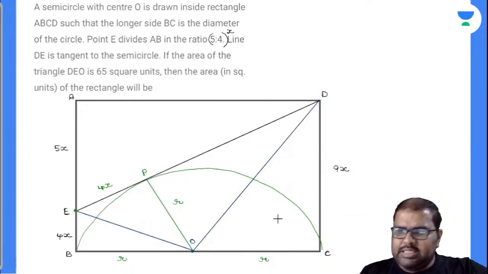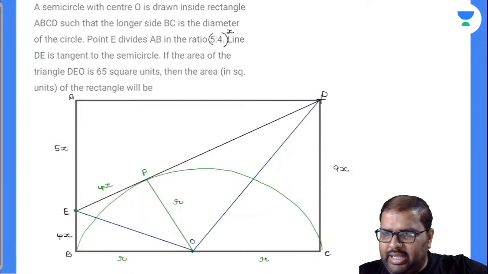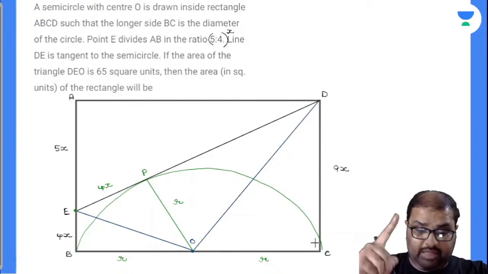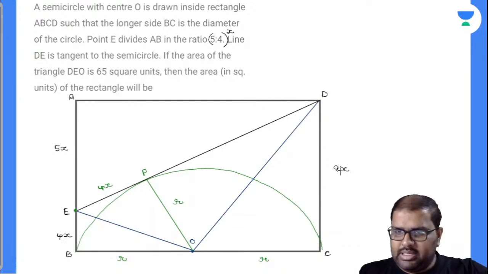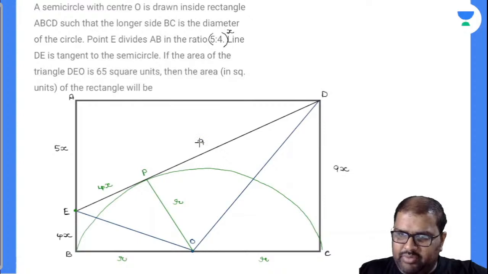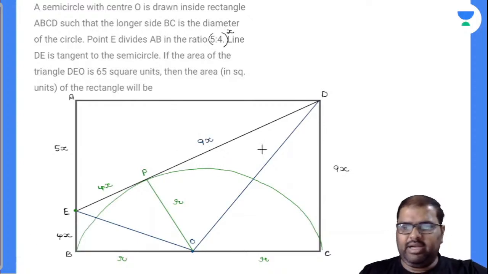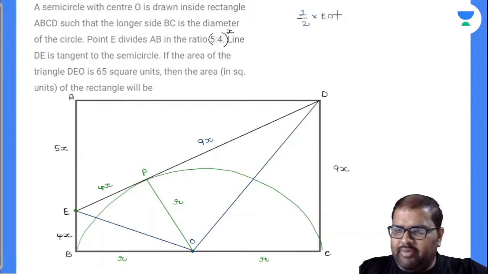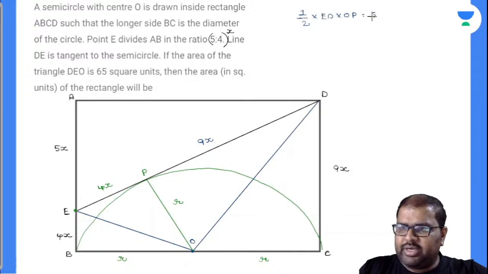Perfectly done. Similar case, from an external point called D, I have drawn a tangent DP. I have drawn a tangent DC onto the semicircle, which is of equal length because they are drawn from the same external point. This is 9x, meaning PD value will be 9x. Perfectly done. And I know the area of triangle DEO. DEO is nothing but half into my base value, which is ED. My height value is OP, which is called 65 square units.